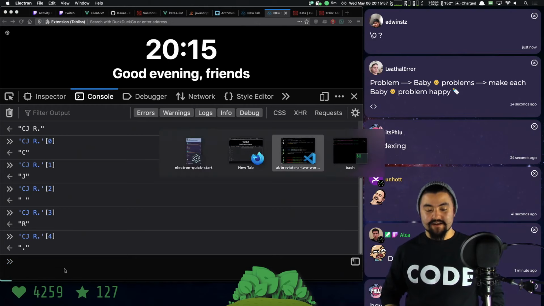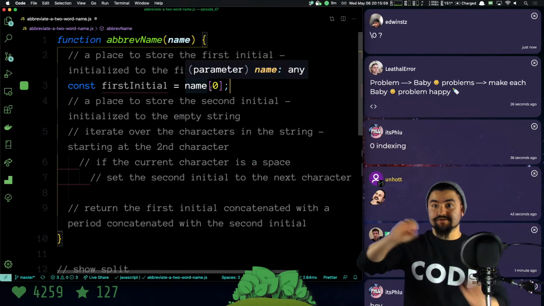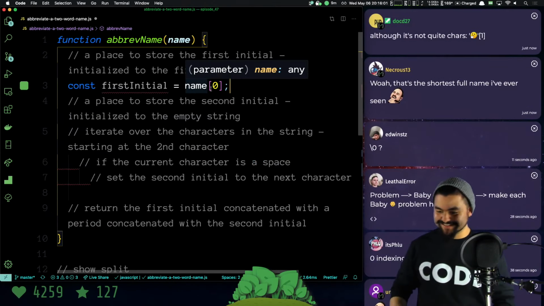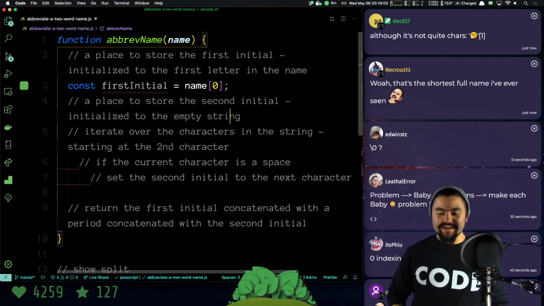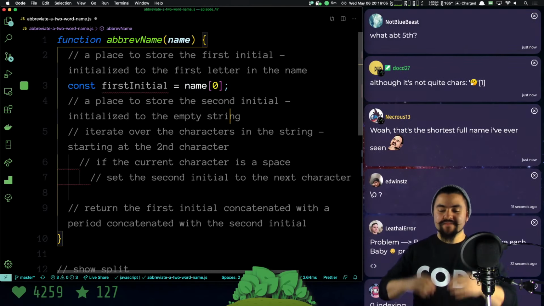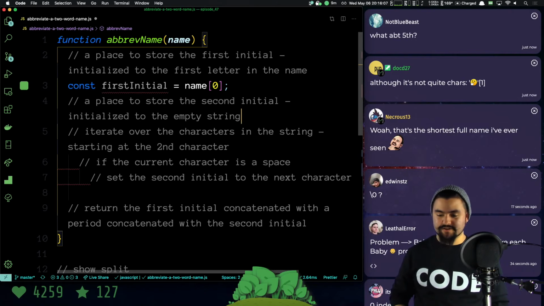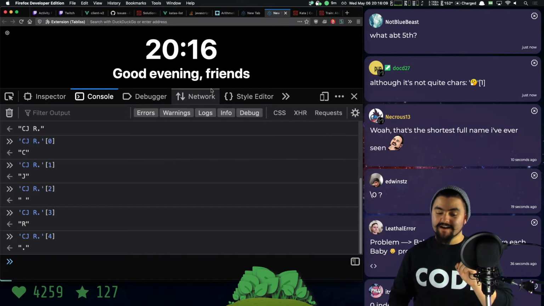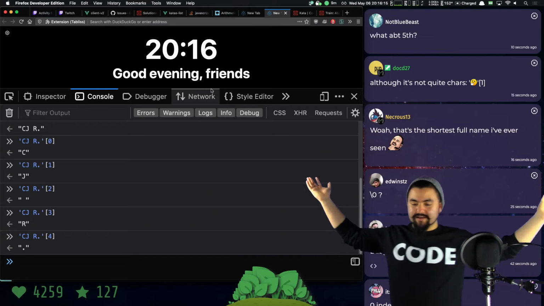0 indexing, yes. So by doing this, we get the first initial. Done. Problem solved. All right, now we need a place to store the second initial, initialized to the empty string. What about the 5th? Can anyone in the chat tell me what will happen if we try to get the 5th indice in this string?